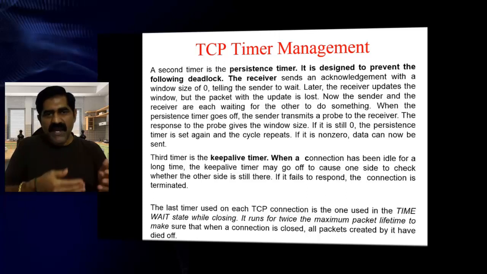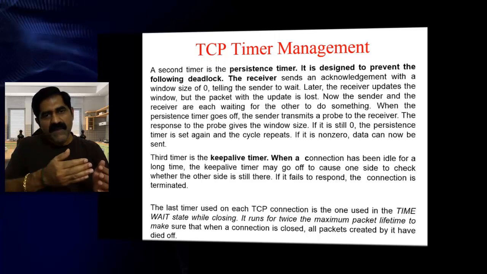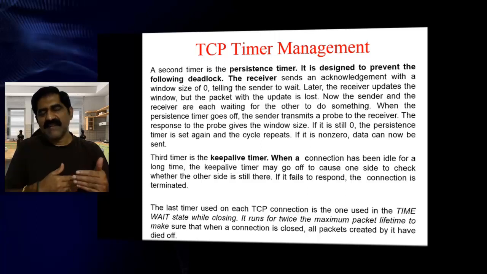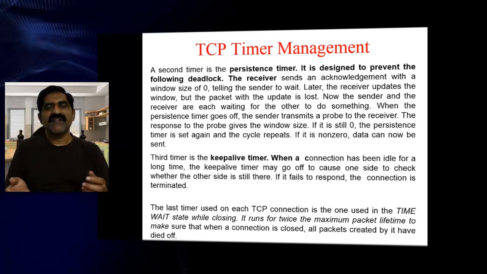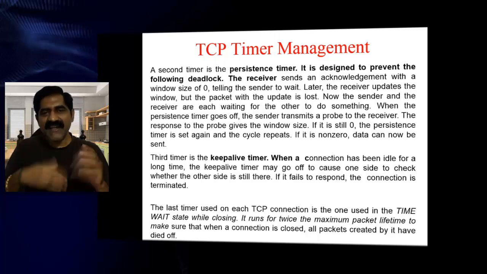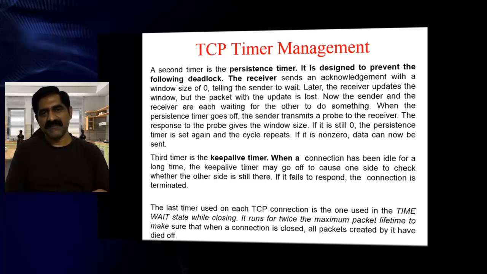So after some time, if you are not able to get information from the receiver, then at the end of this persistence timer, once again you are putting a request to the receiver to send the window update. So in that case we use the persistence timer. So persistence timer is used to know the receiver window update.